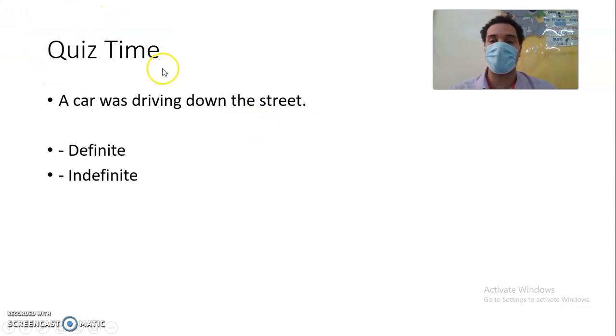Okay, so these will be the questions that will be on Seesaw. This will be your quiz, like a car was driving down the street. We'll do this one together, and then other questions you have to do by yourself. All right, so let's figure it out. It says a car was driving down the street. Is this definite or indefinite?